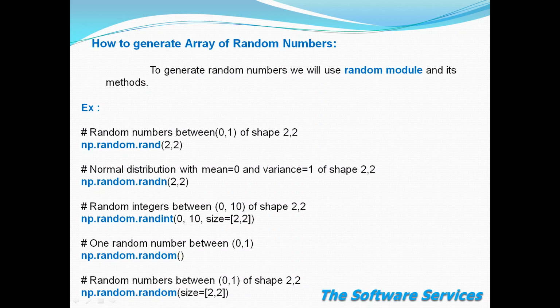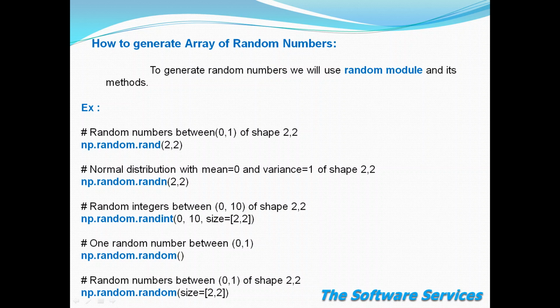It will randomly generate the numbers, so we cannot suspect which number will come next. That is the meaning of random. It will randomly choose one number and it will be generated.